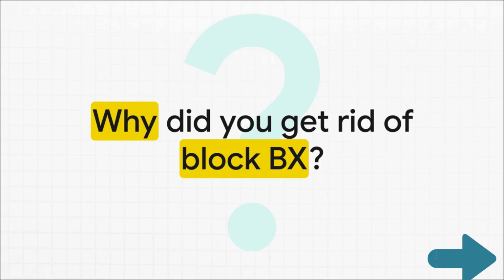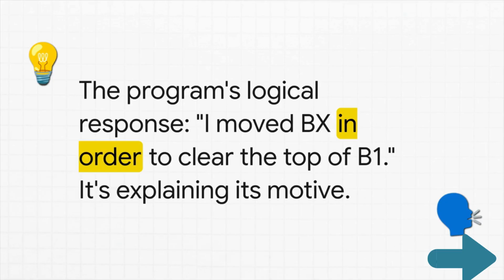Okay, now here's where it gets really interesting. We basically hit pause and ask the program a question. We saw it move another block, we'll just call it BX, that was sitting on top of our target, B1. So we ask it point blank, hey, why did you move block BX? And get this, the program answers with perfect logic. It says it moved BX to clear the top of B1. That's a real reason. It's not just spitting back code, it's telling us its motive.